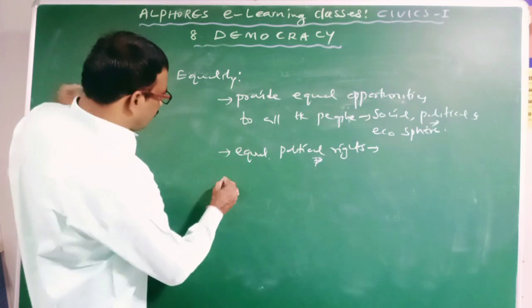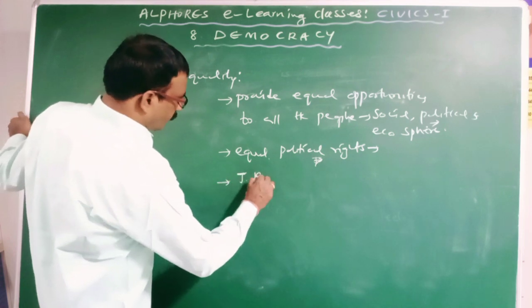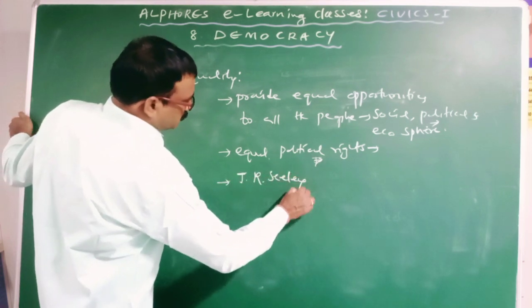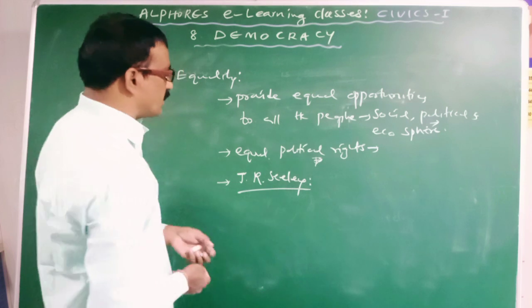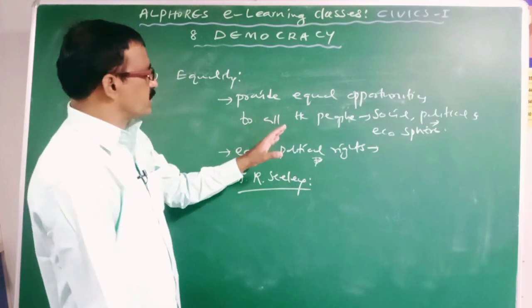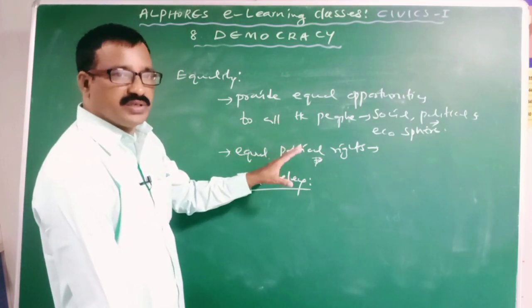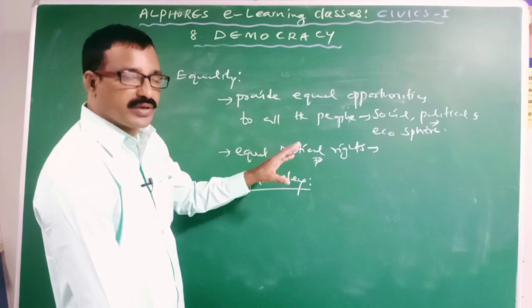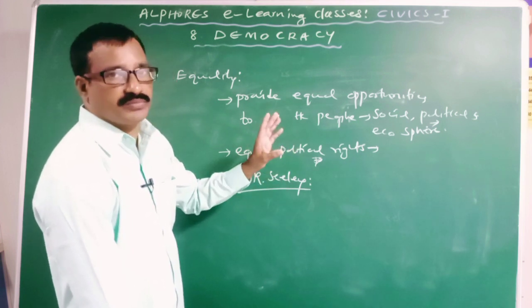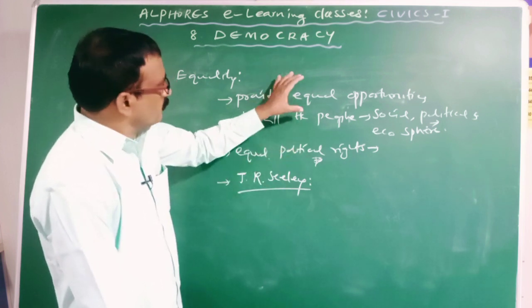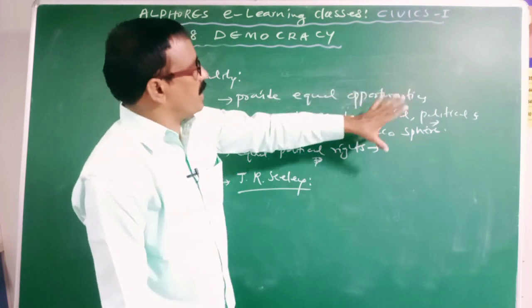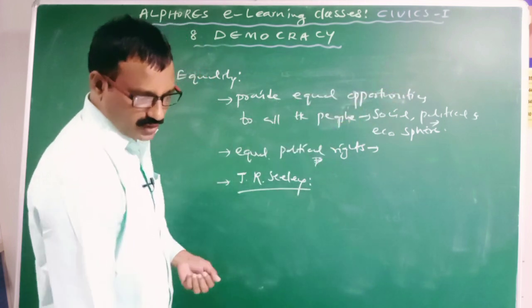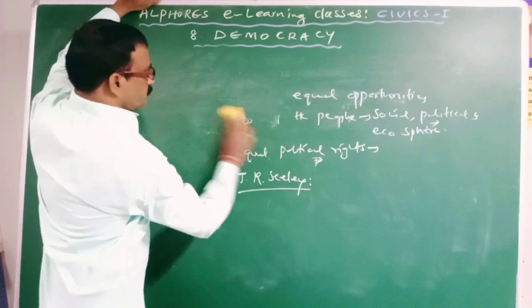Hence, J.R. Seeley said that democracy is a form of government in which everybody has a share, an equal share, in all spheres: social, political and economic. It is the second one.